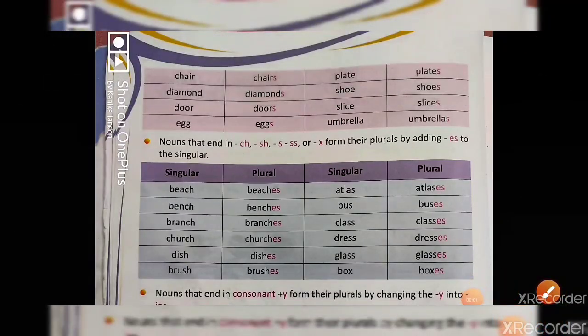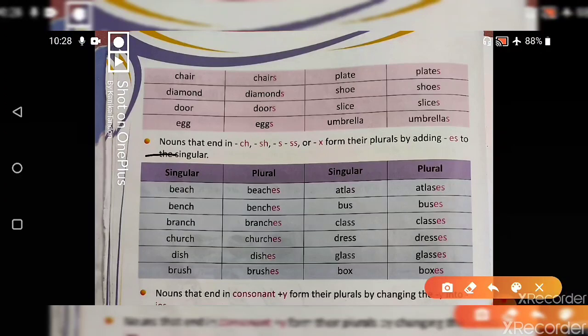Turning our page and coming to the second one: nouns that end in ch, sh, s, double s or x form their plural by adding es to the singular. What we have to make sure is that when the noun has ch, sh, s, double s or x as the last letters, we add es to the singular word.